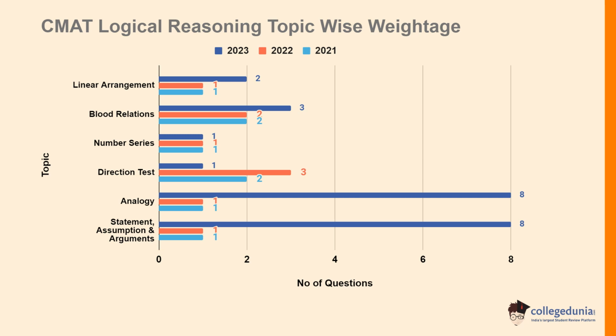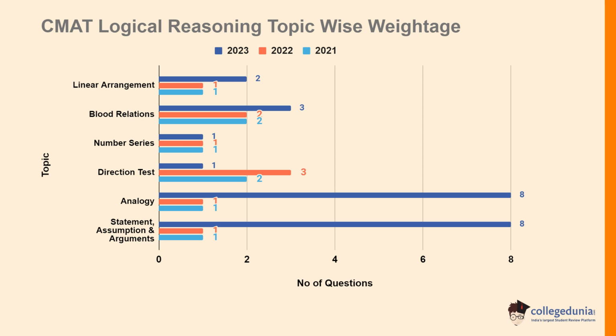In linear arrangement, in 2021 and 2022 was having a weightage of 1 number of questions, whereas in 2023 will be having a weightage of 2 number of questions. In blood relations, in 2021 or 2022 was having a weightage of 2 number of questions, whereas in 2023 will be having a weightage of 3 number of questions. In number series, in 2021 and 2022 was having a weightage of 1 number of questions, whereas in 2023 will be having a weightage of 1 number of questions.